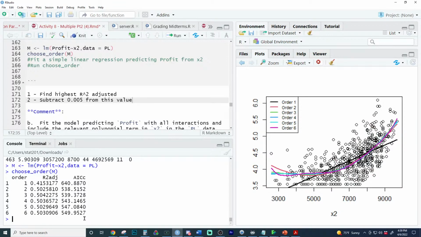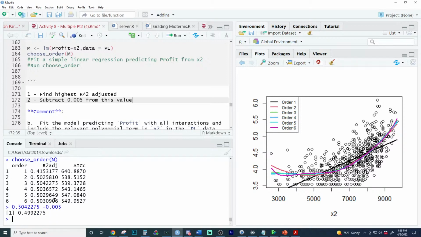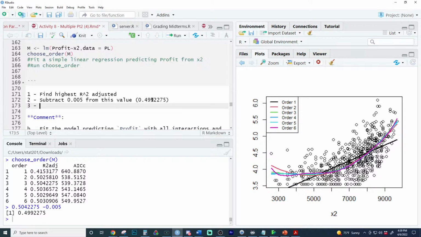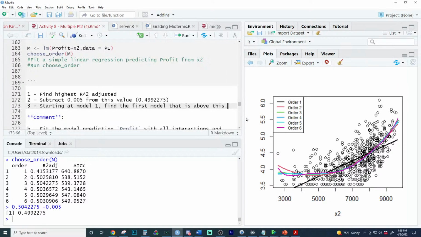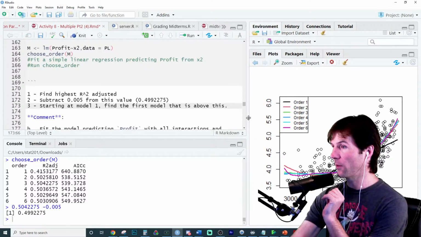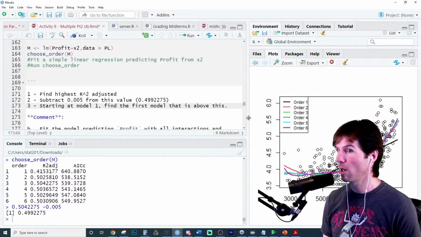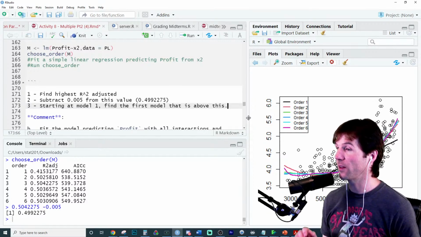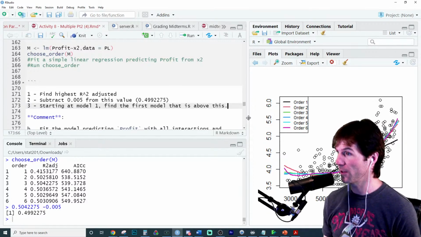We're just going to take this and subtract 0.005 from this, and this is kind of like a value that would be close to it. So this is the value after we subtract 0.005 from it. And then starting at model 1, find the first model that is above this. Okay, so we're going to start at model 1 now. This is usually where people make mistakes. We're going to start at model 1 and find the first R squared adjusted above this.